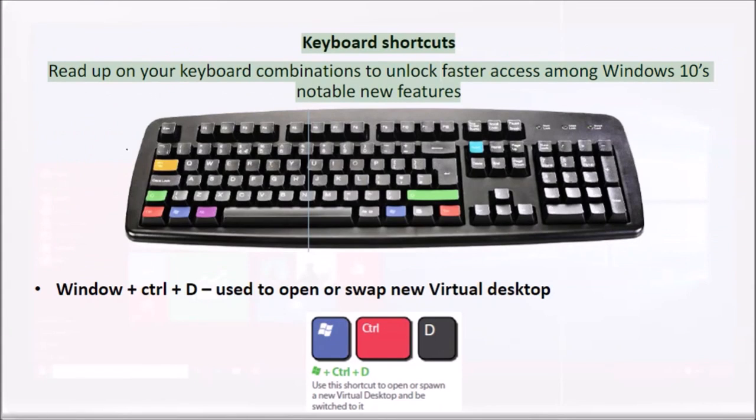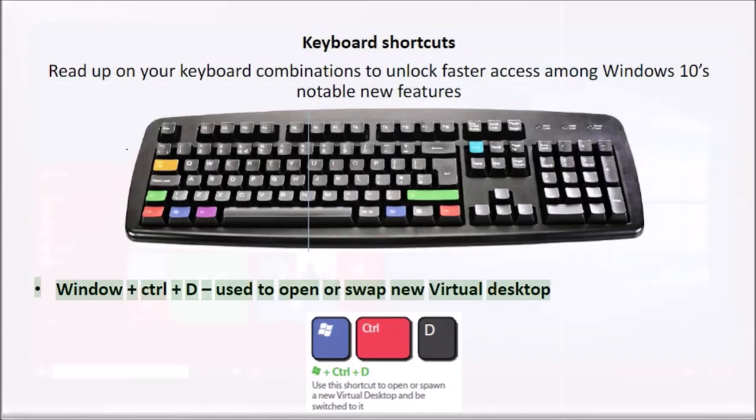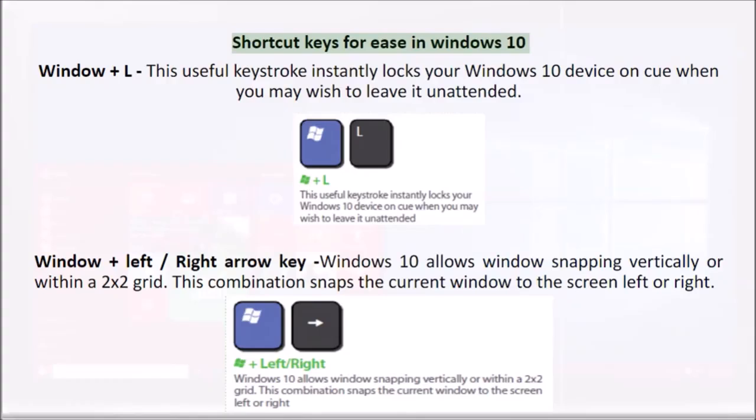Keyboard shortcuts. Read up on your keyboard combinations to unlock faster access among Windows 10's notable new features. Windows and Control+D used to open or swap new virtual desktop. Shortcut keys for ease in Windows 10. Windows and L. This useful keystroke instantly locks your Windows 10 device on cue when you may wish to leave it unattended.